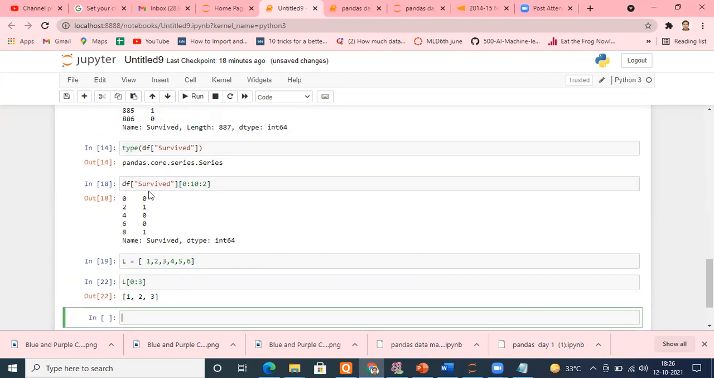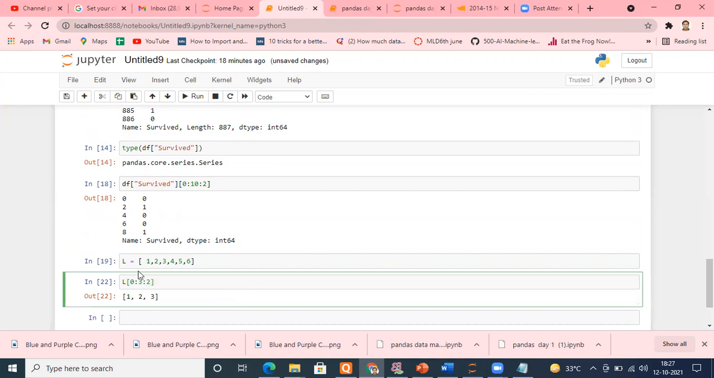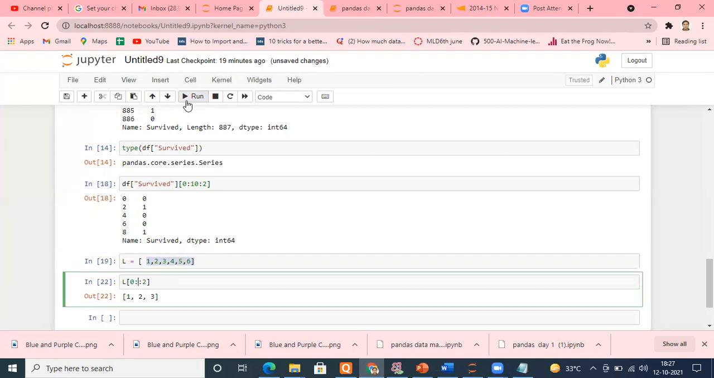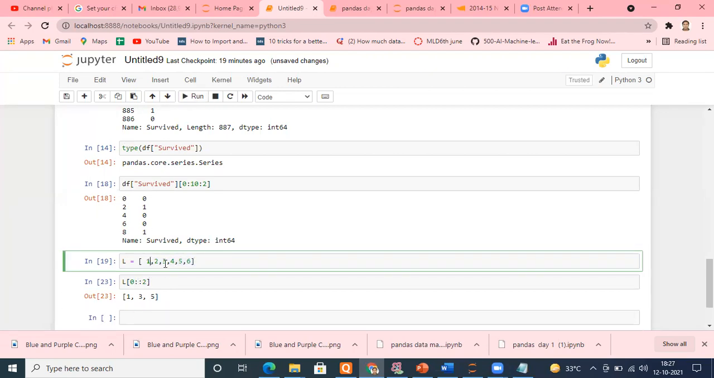Same way, as I told, the behavior of a series is very much like a list. Even slicing you can do here. If I put 2 here, I will get alternate numbers. If I put 0 colon and remove the second colon, I'll get all the numbers from 1 to 6 in a skipping method, one by one. If I run this, I get 1, 3, 5. So the same behavior of indexing and slicing you can do inside your series. I hope it is okay now.